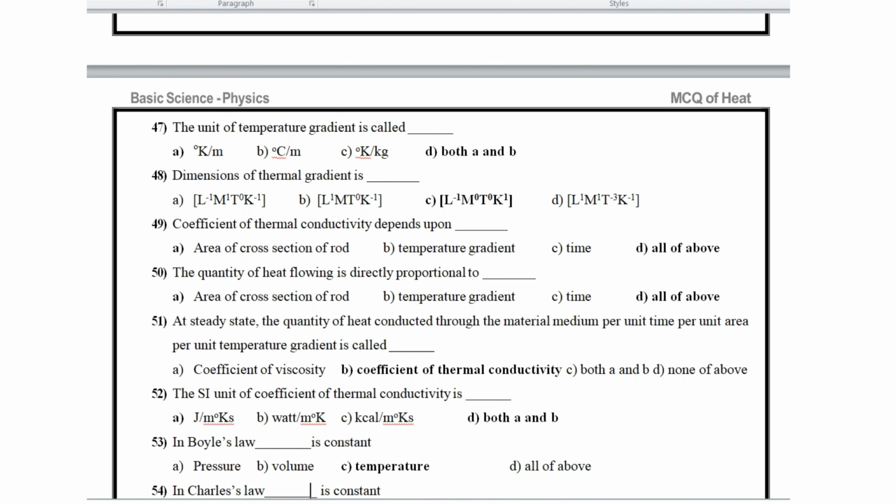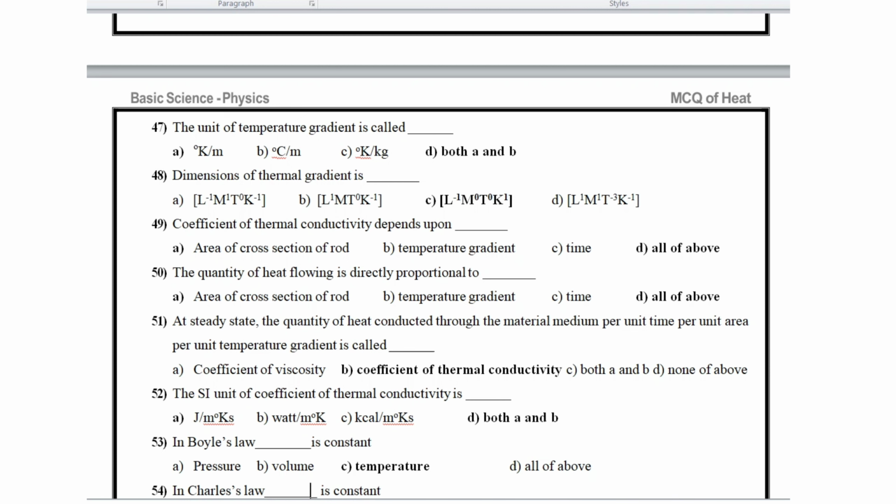The dimension of temperature gradient is L^-1 M^0 T^0 K^1. Then the coefficient of thermal conductivity depends on area of cross section of the rod, temperature gradient and time, all three factors. The quantity of heat flowing is directly proportional to area of cross section, temperature gradient and time. At steady state, the quantity of heat conducted through the material medium per unit time, per unit area, per unit temperature gradient is called the coefficient of thermal conductivity.